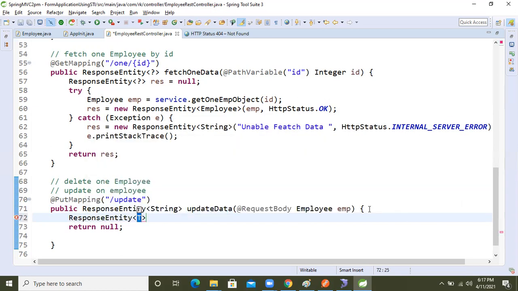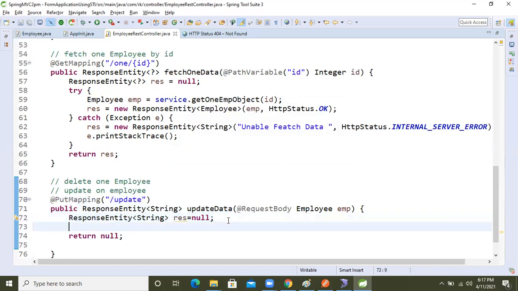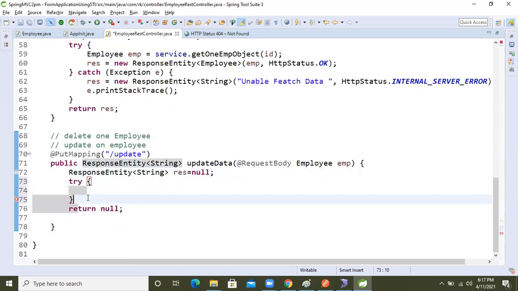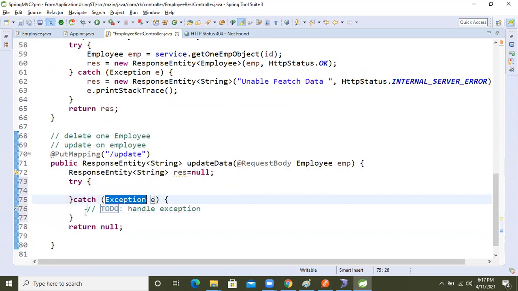Response entity is String, I'm taking String only. ResponseEntity res equal to null, right? Fine guys. Now try and catch, take the try and catch here.